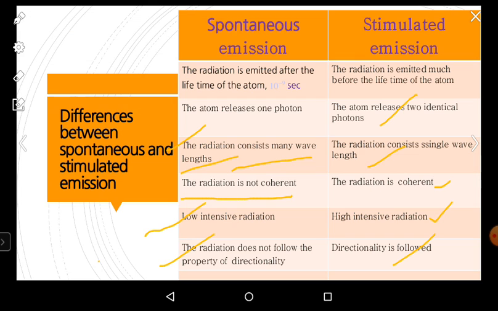So, if you switch on a torch light, the light propagates in all directions with low intensity, having many wavelengths. Whereas the laser is a narrow beam, just like a sharp line, and travels in one direction only with a single wavelength. So these are the differences between spontaneous emission and stimulated emission.